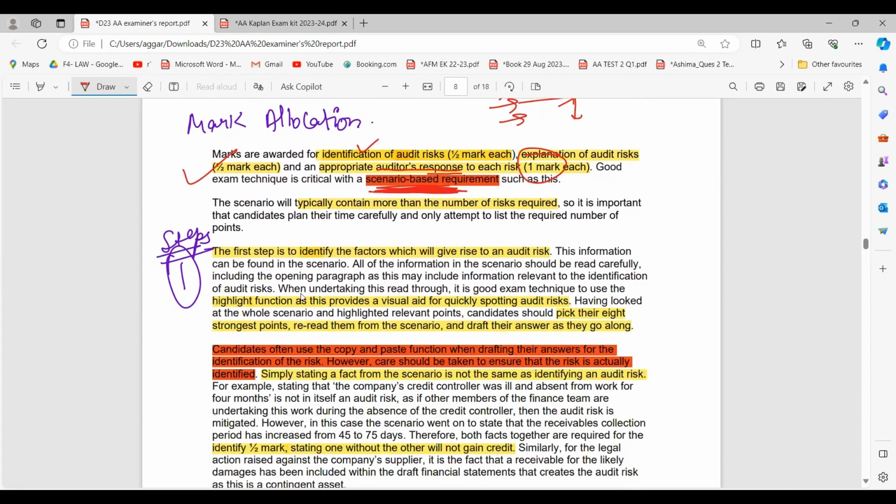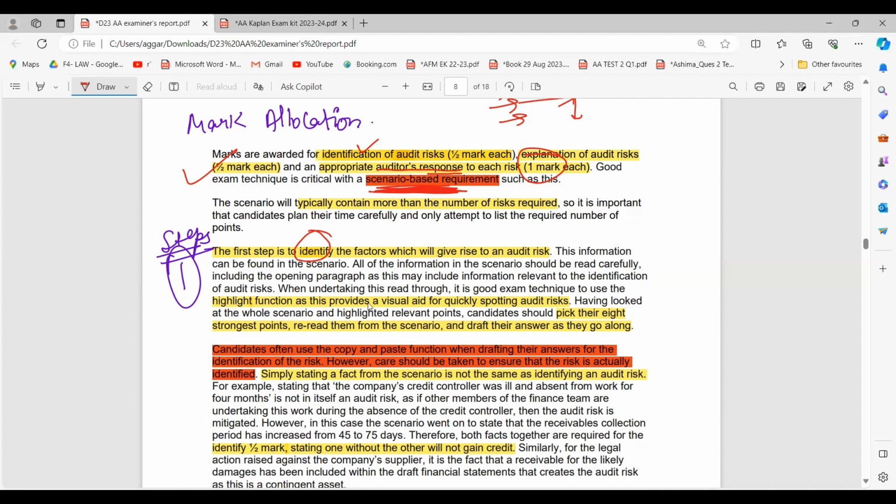Now let's discuss the steps that we can follow to write a good audit risk. The first step is to identify the factors which will give rise to an audit risk. This is very, very important. What are the factors which will give rise to my audit risk? For example, if there was a fraud, the fraud will give rise to an audit risk. I identified the factor, right? This information could be found in the scenario.